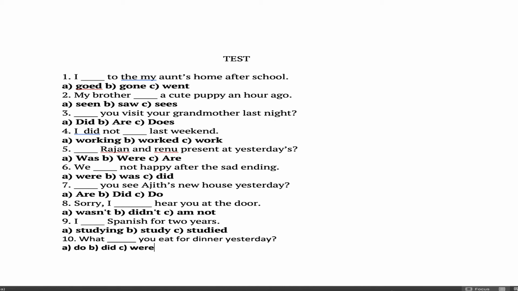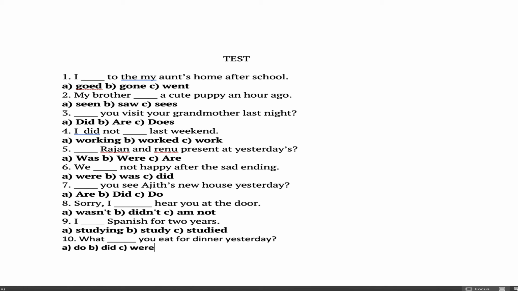I did not dash last weekend. Working, worked, work. Dash Rajan and Renu present at yesterday's party? Was, were, are. We dash not happy after the sad ending. Were, was, did. Dash you see Ajit's new house yesterday? Are, did, do. Sorry, I dash hear you at the door. Wasn't, didn't, am not.